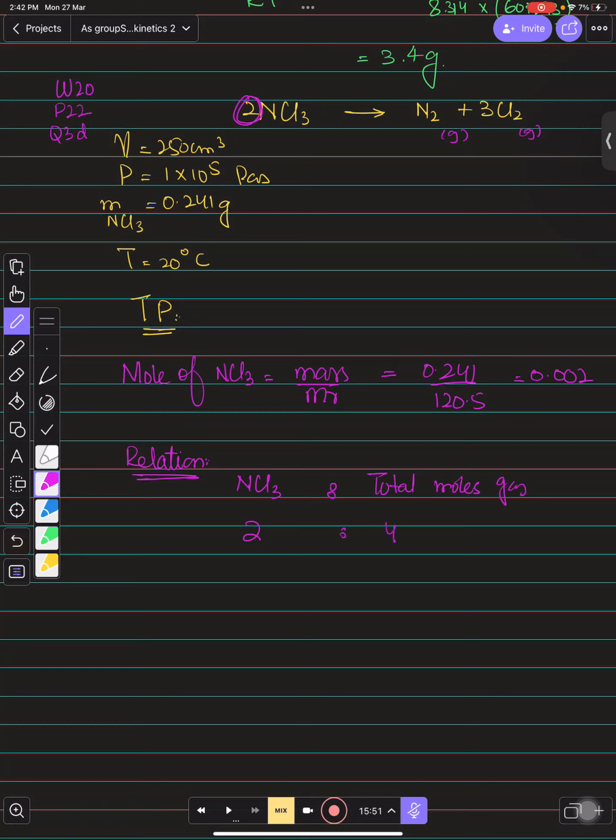So if 4 for 2 moles of NCl3, then for 0.002 moles we cross multiply and get x = 0.004 moles. This is the total moles of the gases formed.